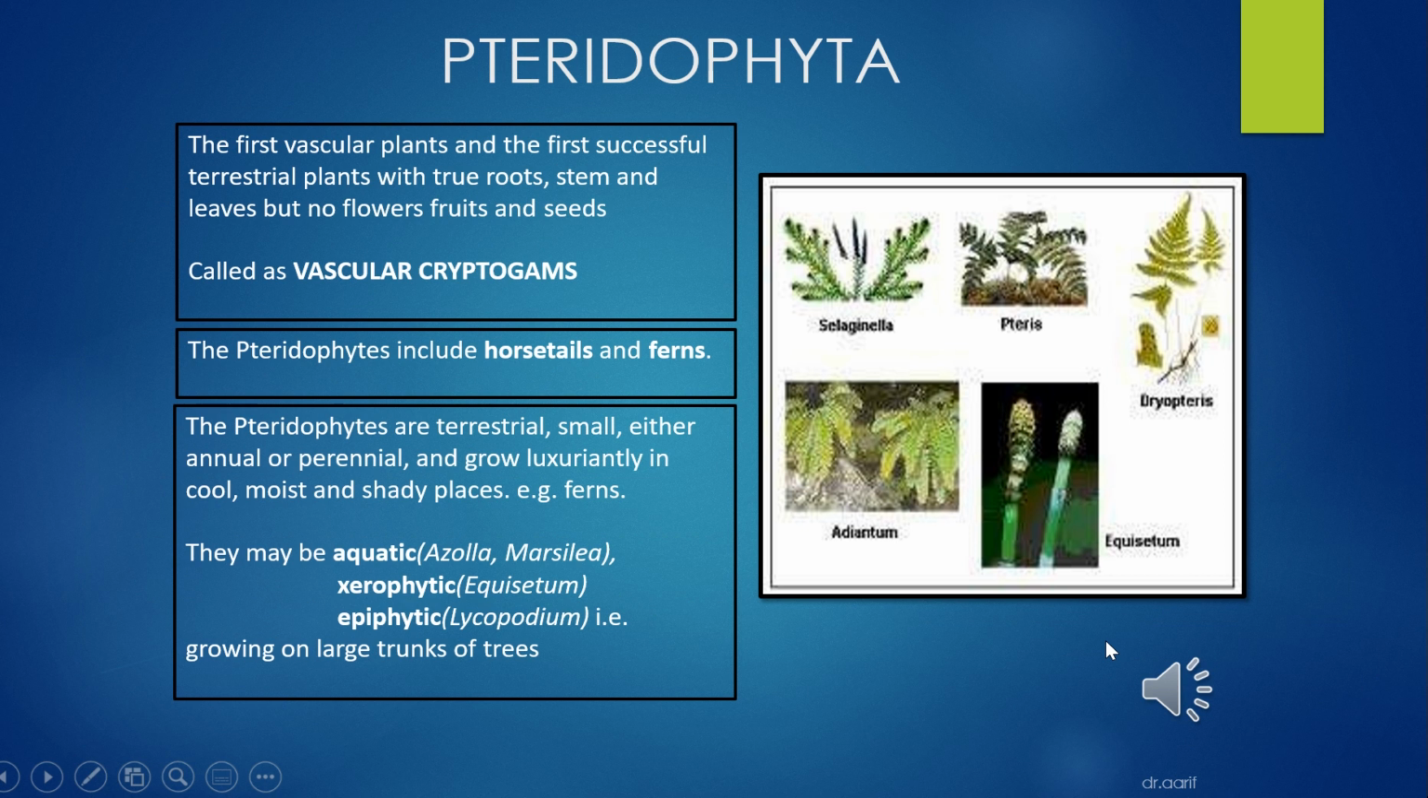So Pteridophyta are the first vascular plants and successfully terrestrial plants with true roots, stem and leaves, but no flowers, fruits and seeds are present. So they are called the vascular cryptogams. The pteridophytes include horsetails and ferns.